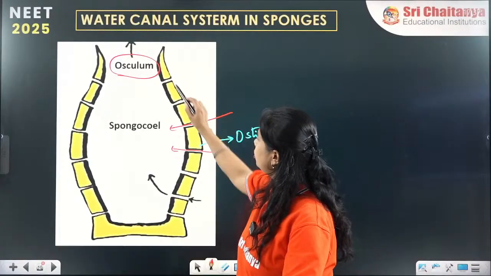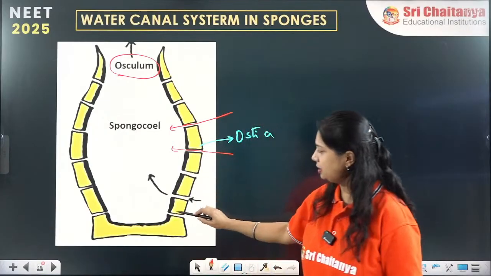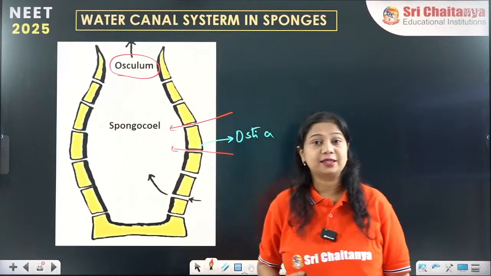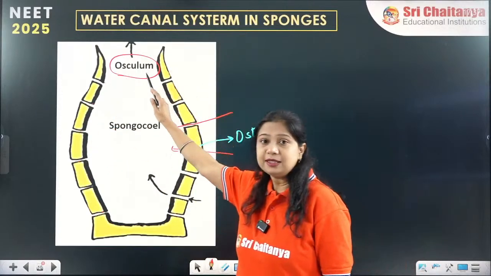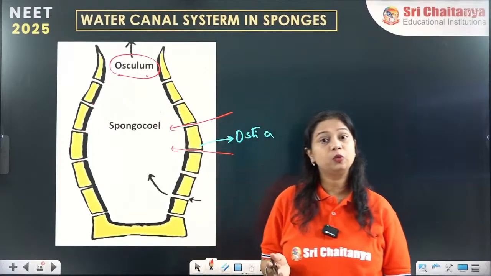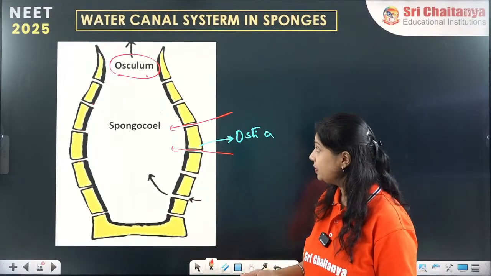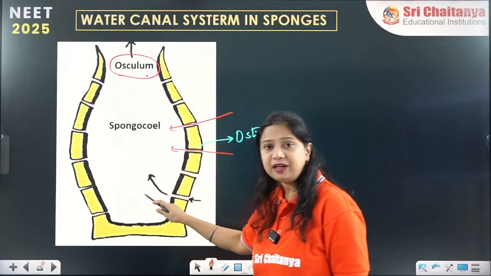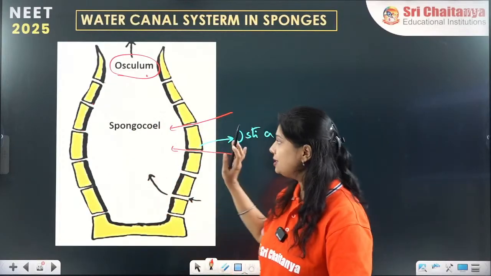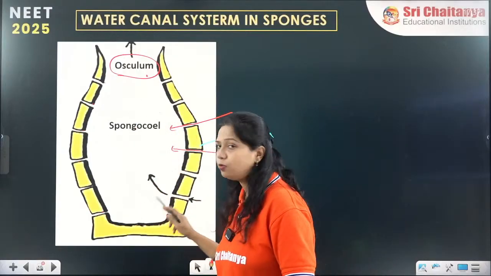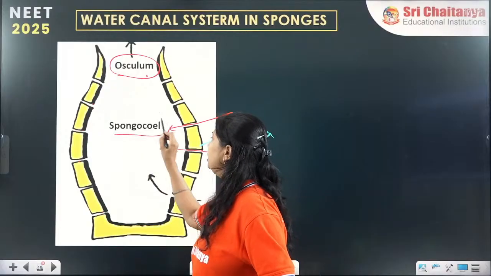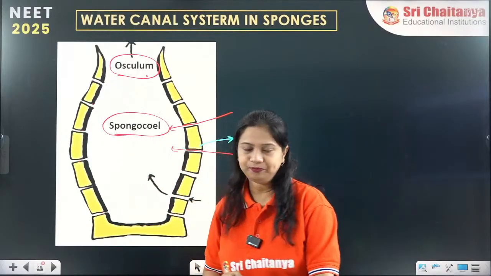Many small pores are present, see here in the diagram, which are called the ostia, and one single large pore is present which is called the osculum. And inside this body cavity, which is not a true cavity, just a space inside its body, the space inside its body is called the spongocoel.